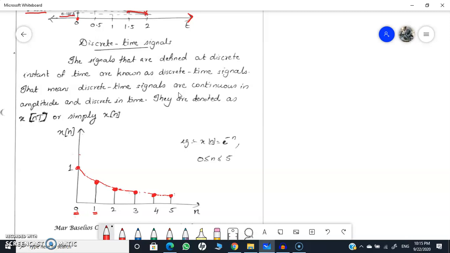So a discrete time signal is continuous in amplitude. The amplitude is continuously varying, but we are monitoring at discrete intervals of time. The signal which is continuous in amplitude and discrete in time is known as a discrete time signal. Usually a discrete time signal is denoted as x of n, where n is an integer. Always remember, n is an integer. So this is the basics of signals: what a signal is, continuous time signal and discrete time signal. Okay, thank you.